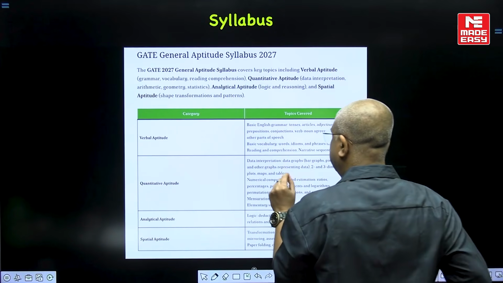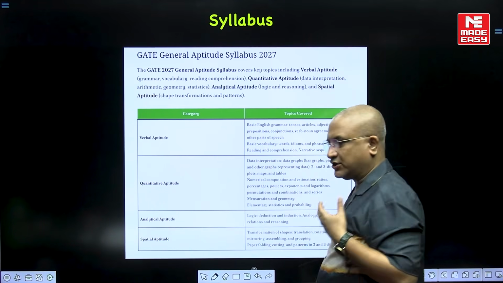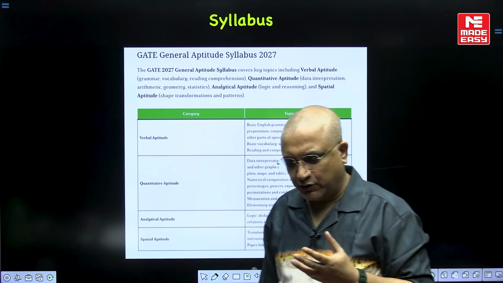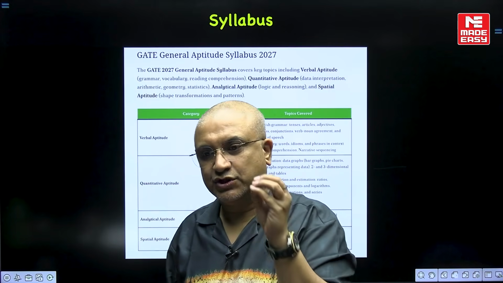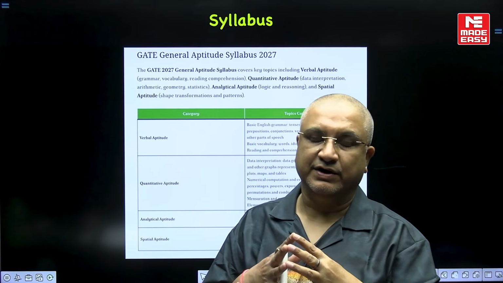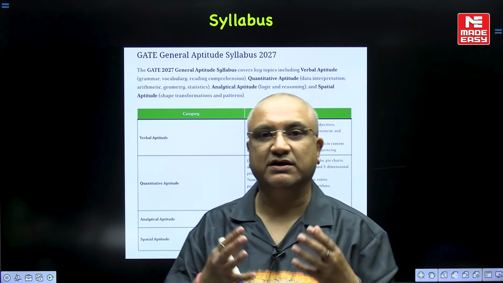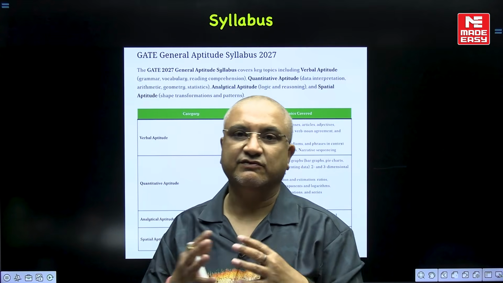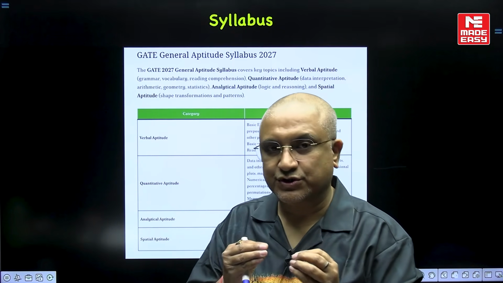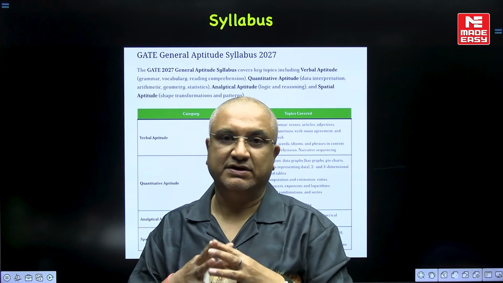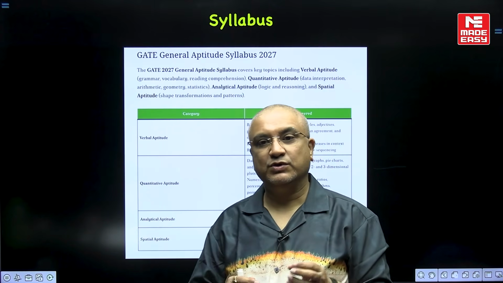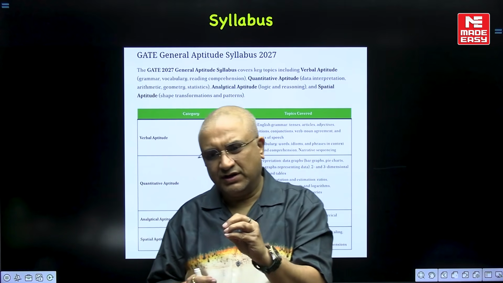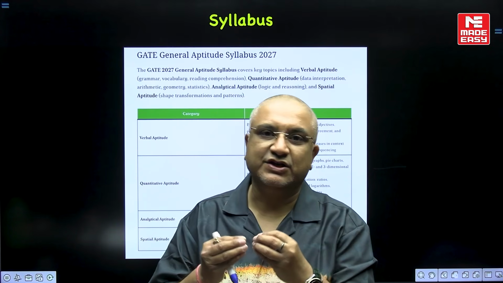Now, the verbal aptitude section can include simple questions based upon easy vocabulary. It can include questions on tenses, usage of different parts of speech, article, noun, pronoun, adjective, adverb. It can include questions based upon subject-verb agreement. It can have questions on clauses. It can include questions on really simple understanding of English as a language.